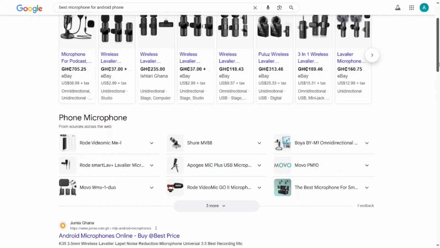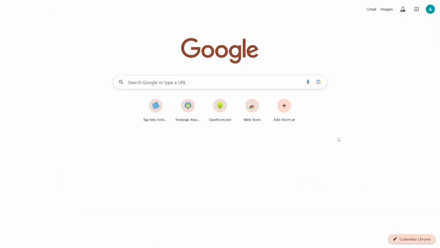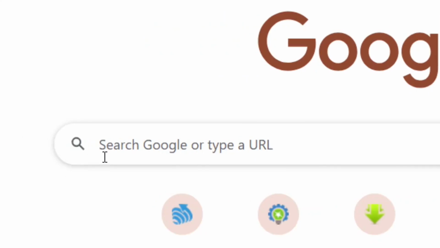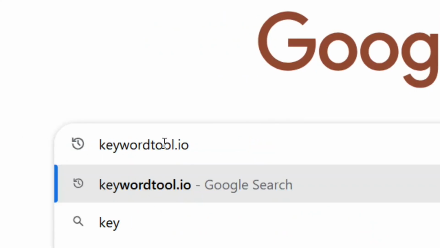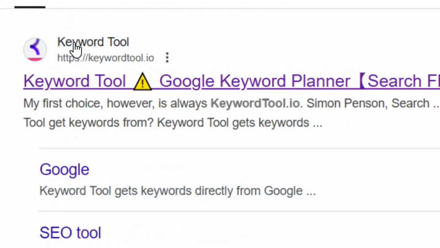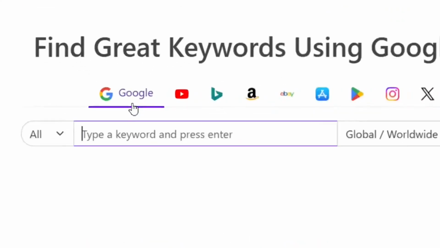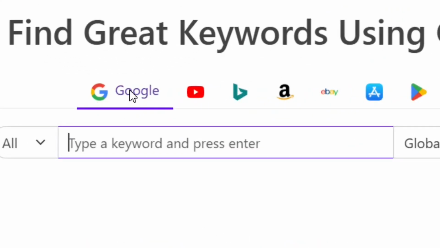So to rank on Google, it is all about the keywords that you go after. You have to go after keywords that websites can rank for. So how do you know these keywords? All that you have to do is simply go to Google, type in keyword2.io and hit enter. When it comes up, select the official site of keyword2.io, just like this one. It is going to bring you right here, and then make sure that Google is selected.